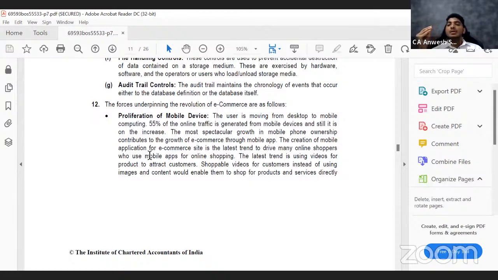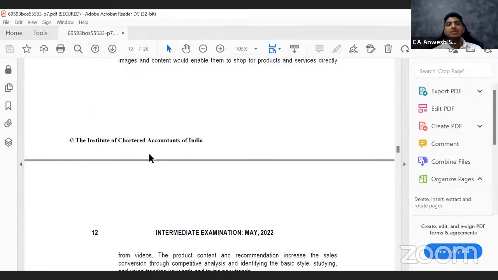So they are saying 55% of the online traffic. Out of 100 devices that go online, 55% are mobile phones. That means the majority are mobile phones, which are available with everybody. That means they are trying to buy using their mobile phone. So that is one reason why e-commerce is thriving.